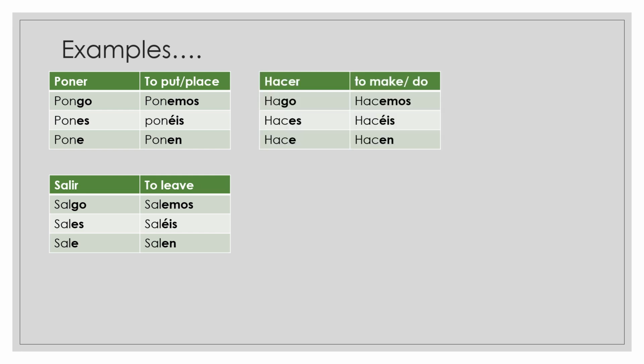So another thing to note here with hacer, this is a very important verb. We use it all of the time. It means to make or to do. We mostly use it for to do. I like to do this. So it's a very important verb to know. And it's a little bit different. If you're looking at that first person, you see it's not spelled H-A-C-G-O. It's just H-A-G-O, hago. If we had that C in there, it'd be hacgo. And it'd be a little weird. It almost kind of sounds like the same thing. So they just went ahead and took that C out, made it hago.